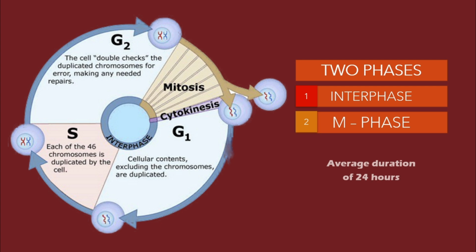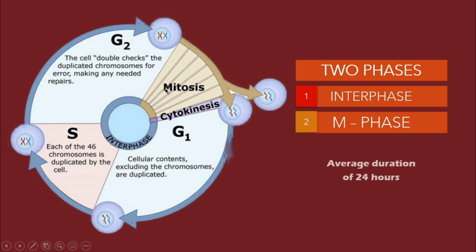Now the cell cycle follows two phases: one is interphase, another is M-phase. Interphase, as the figure shows, is followed by G1, S and G2 phases.